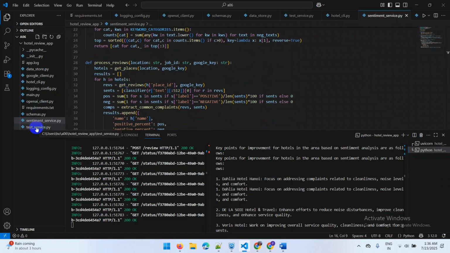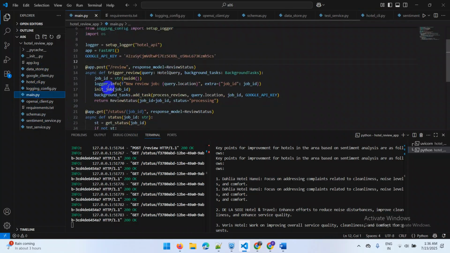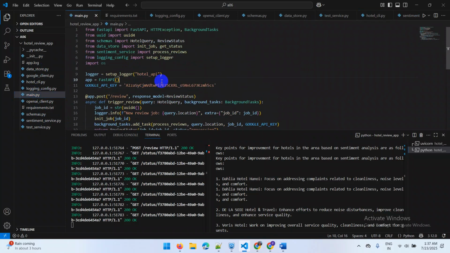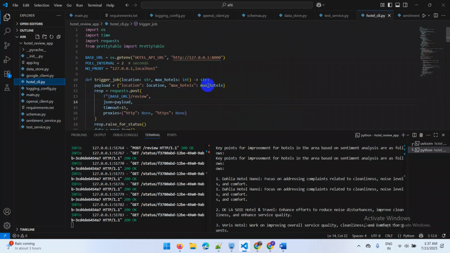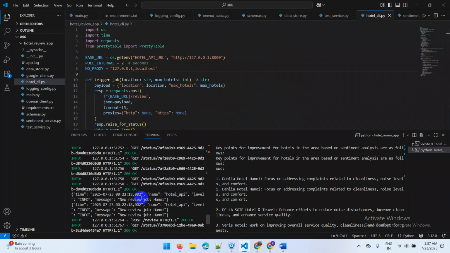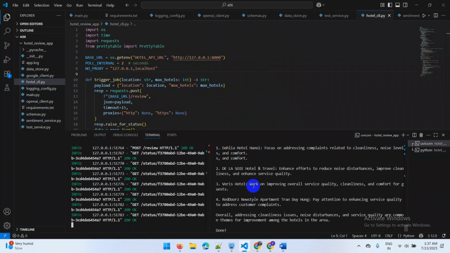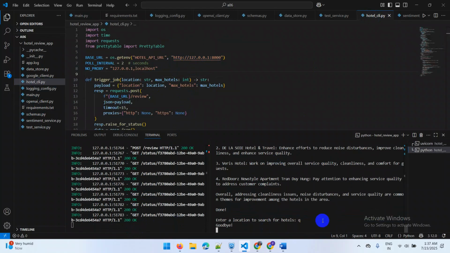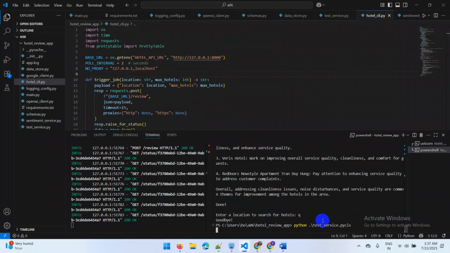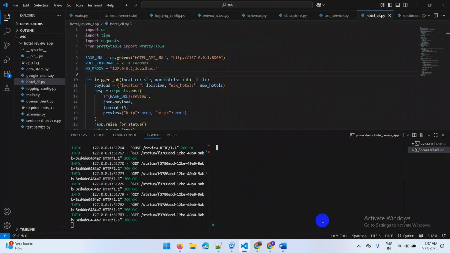Here we have main, which actually drives the program, with the Google API key and the FastAPI. Then we have the hotel CLI, which I use to drive the program for demonstration. I have already run the web service, and it is invoked by this hotel CLI. Let me run it.